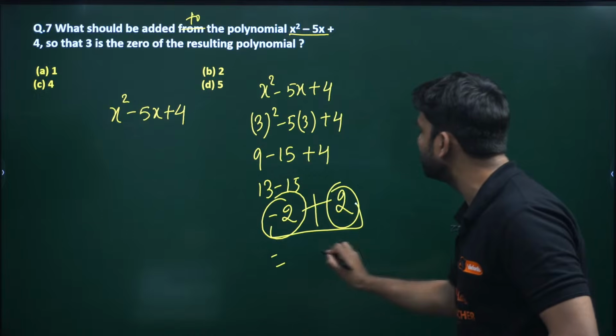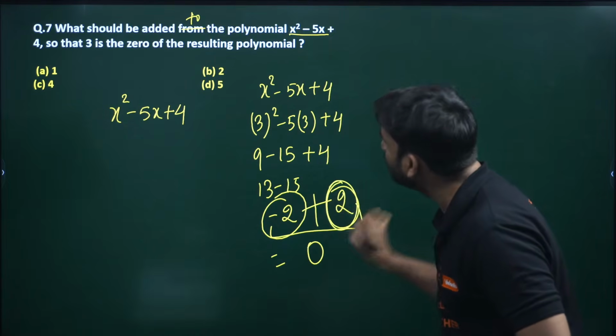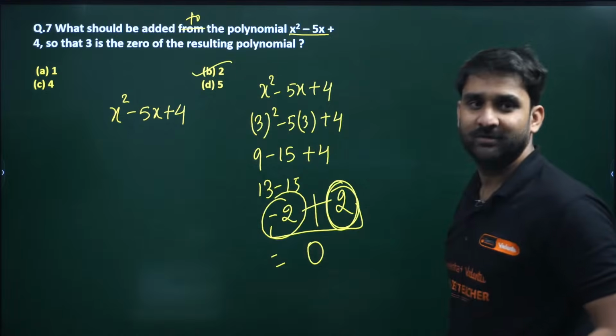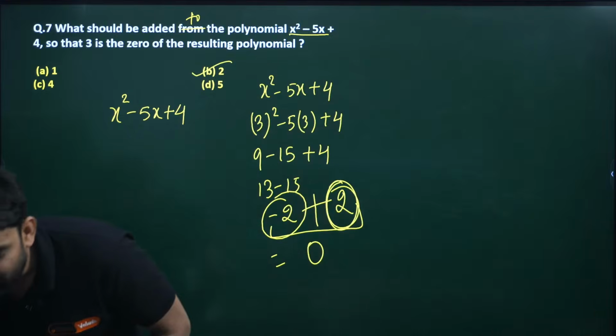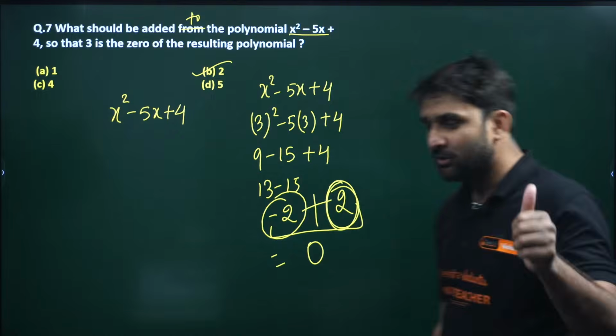Because minus 2 plus 2 will be 0. So what should be added? 2 will be added. Option number 2 is correct. Who answered correctly? Very good. The student who answered B, all the very best.